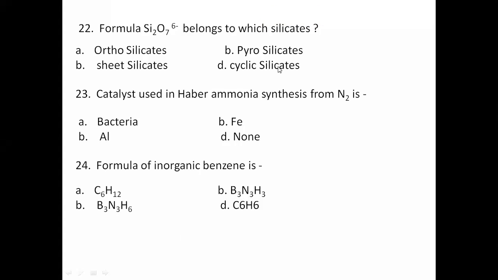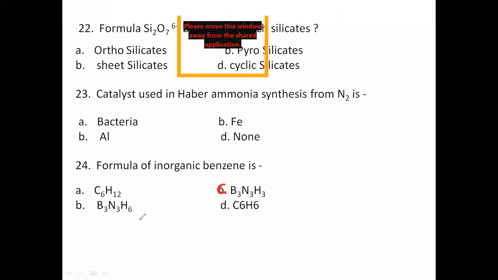What is the answer? B3N3H6. Yes, this should be C. Okay, fine, you're right. So this one is the correct answer. Yes, that's right.